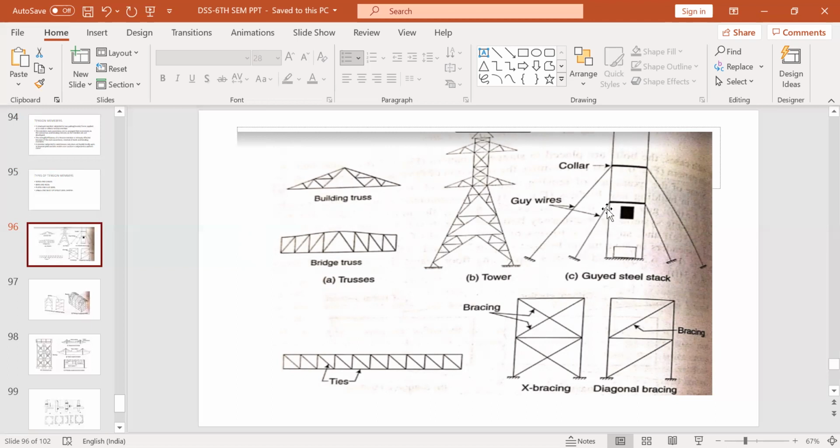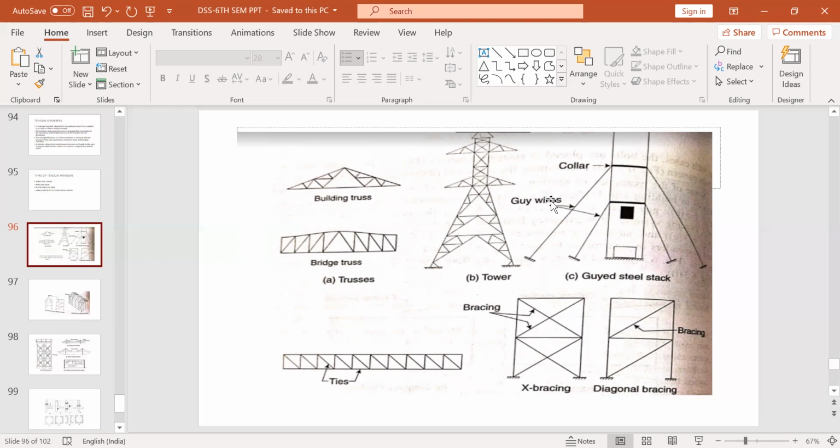When this structure is being made to stand or being erected and it is being supported by these wires, they will take the tensile load. So it's a tension member. In the form of wires, which are called guy wires, we can use tension members. Now, sometimes we have strands and ropes, and a strand will contain groups of wires, which will have a certain CG. So those can also act as tension members.